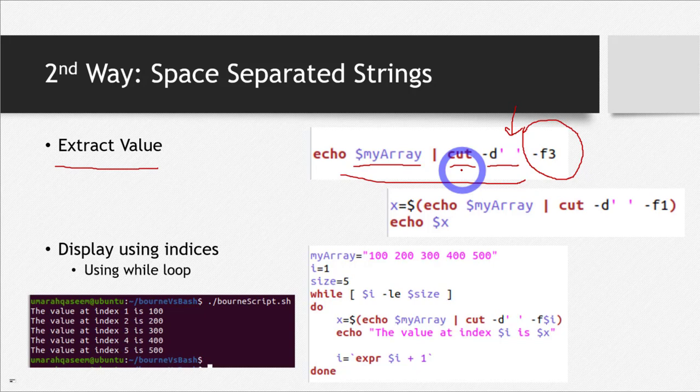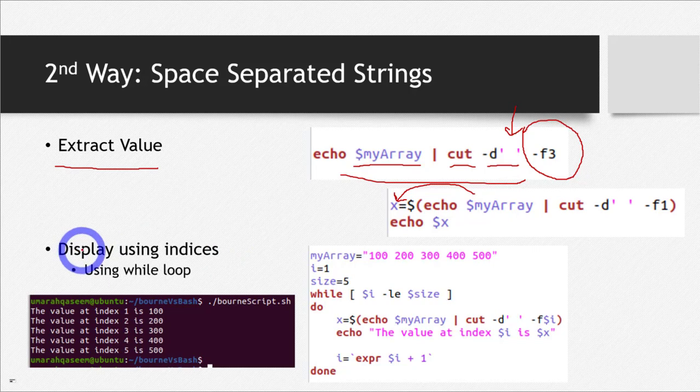And if I want to display that on screen, I can do that. I first have to write this whole command in round brackets preceded by $. So I write $, followed by round brackets, and this whole command inside these round brackets. This way I will get the value, and I can store it. I have stored it in a variable x, and then I have printed that variable x on the screen. So this is how you extract a value in Bourne shell for arrays. This thing is a little bit complicated. The rest of the arrays are easy.